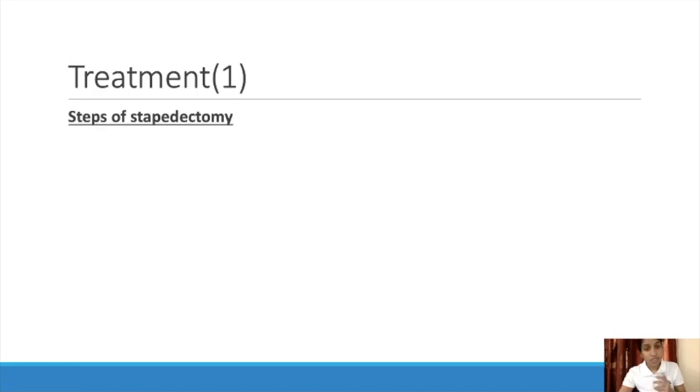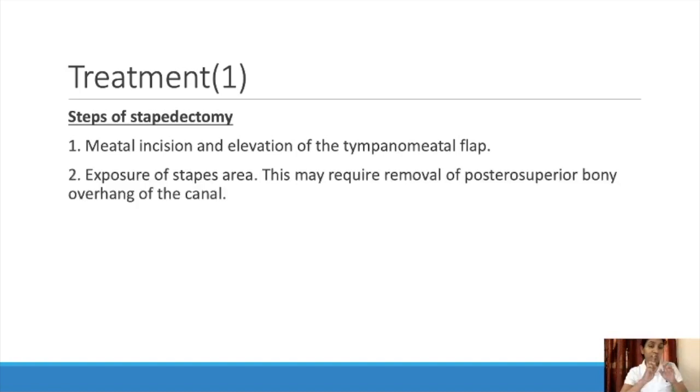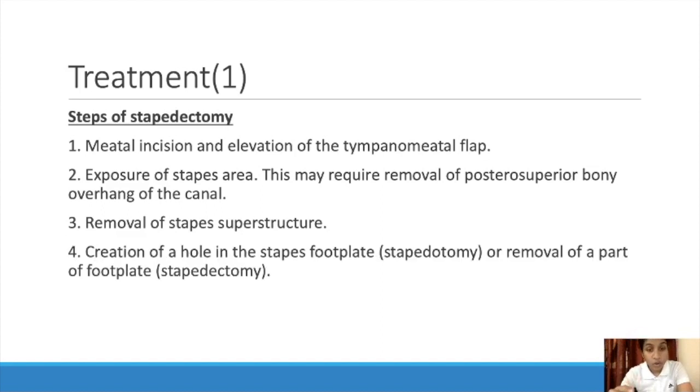And next comes the steps of stapedectomy: meatal incision and elevation of the tympanomeatal flap. An incision should be put, and that flap should be elevated. Exposure of the stapes area. This may require removal of the posterior superior bone overhang of the canal, that is the posterior superior part of the canal. And next comes removal of the stapes superstructure, and creation of a hole in the stapes footplate, that is stapedotomy, or removal of a part of the footplate, that is stapedectomy.